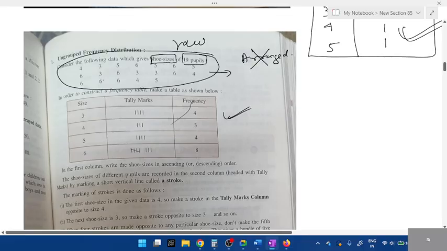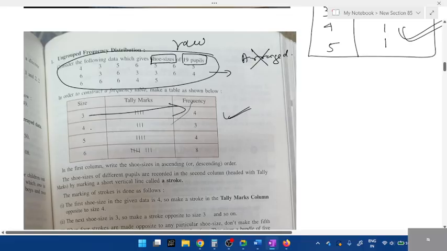Next, what are the different shoe sizes given? 3, 4, 6. That's it, right? Whatever you're writing, students, you can't just write numbers here, because what are these numbers indicating? Shoe size, right? You can either write shoe size or just write size. Next, how many times is 3 present?